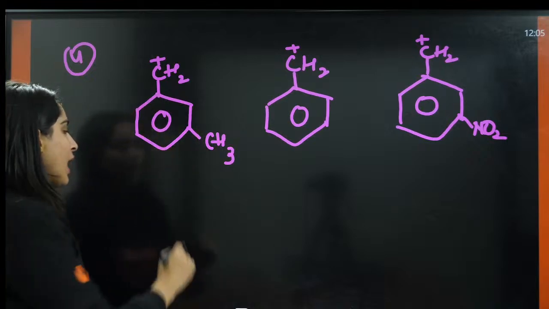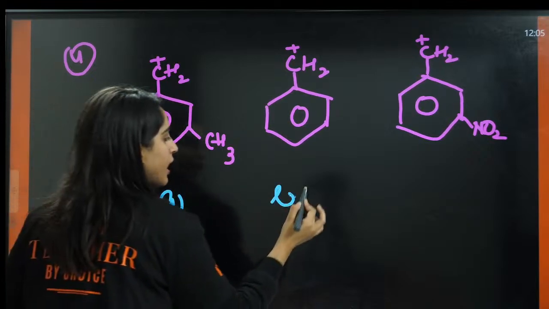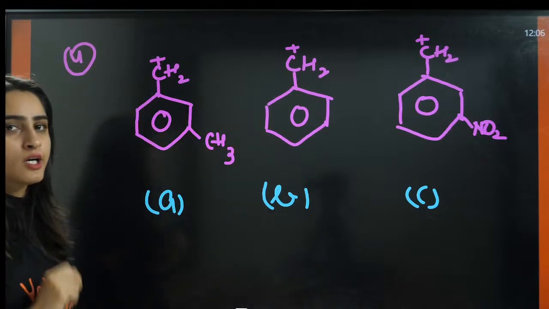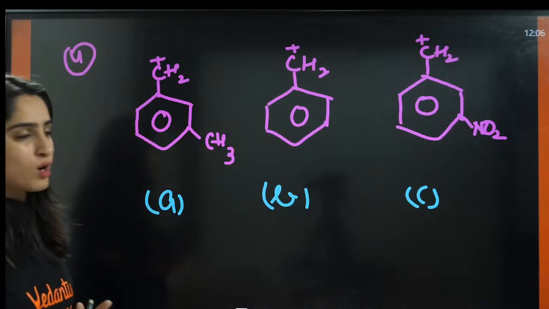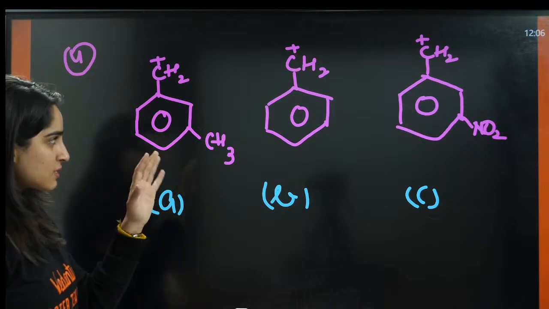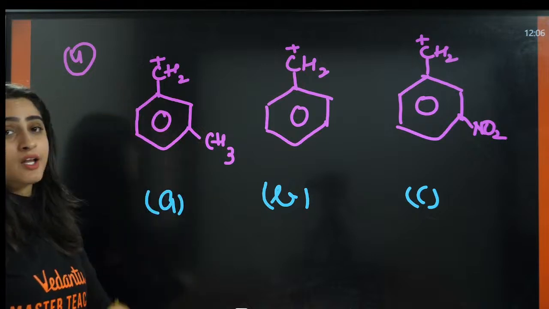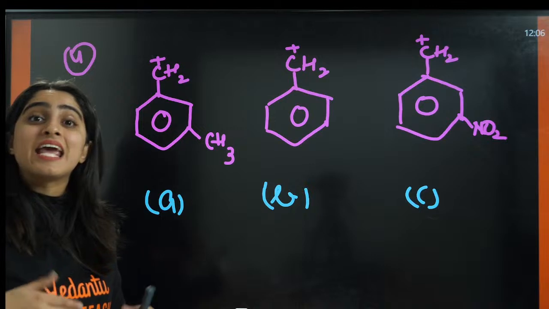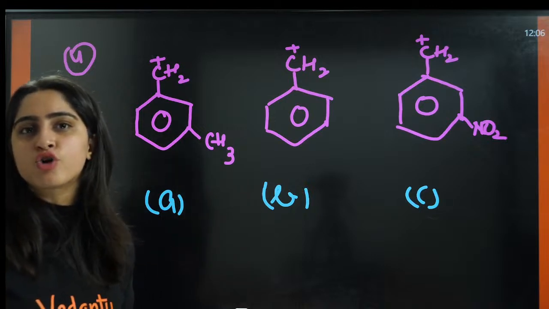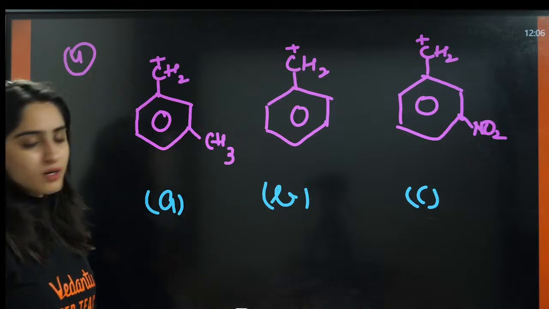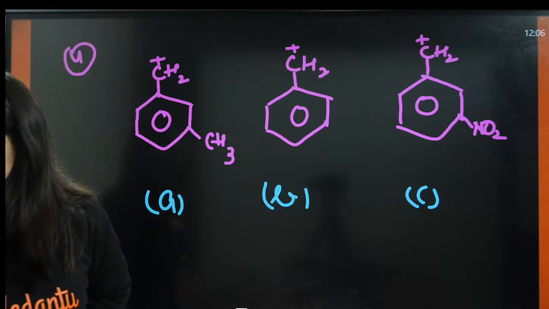So now you have this A, this is B, and this is C. What is the stability order of this carbocation? Let us understand that. This is positive. So if we are providing the electrons, it will get stable. If you are taking away the electrons, it will get destabilized. The stability will decrease.